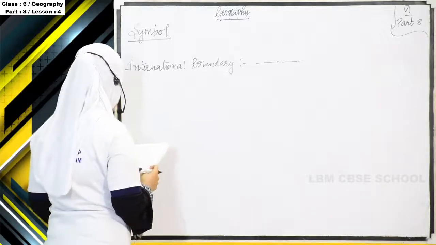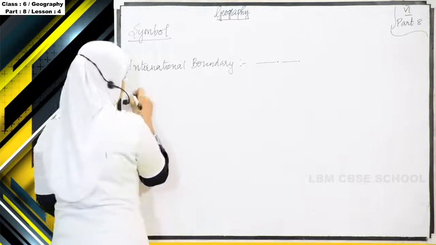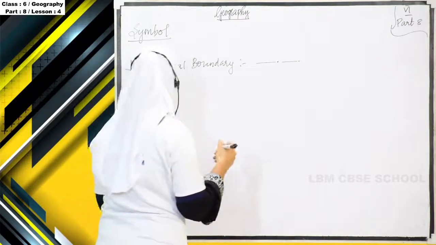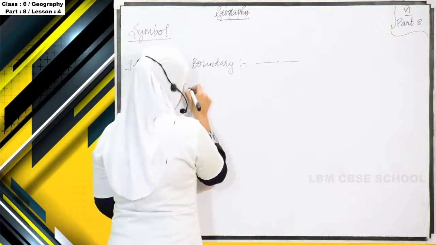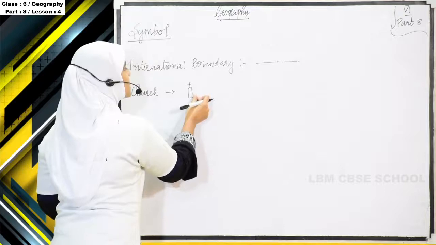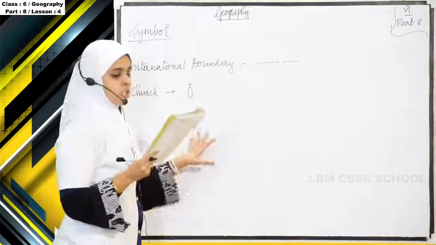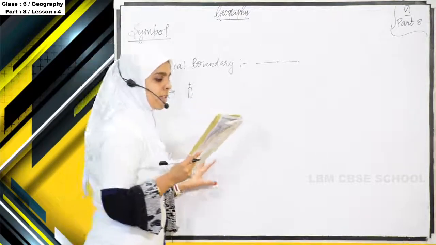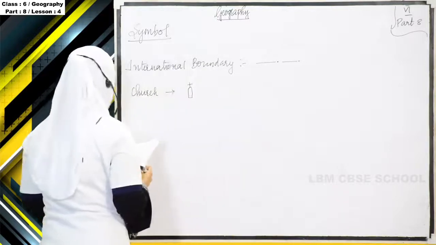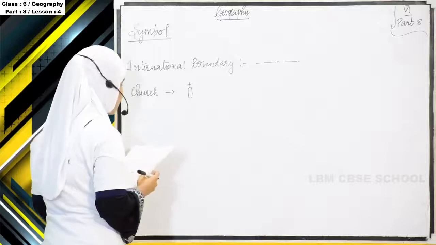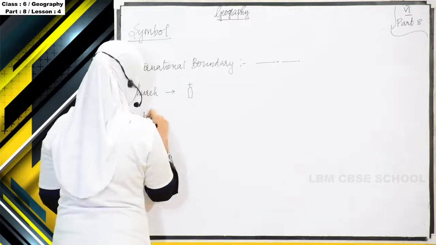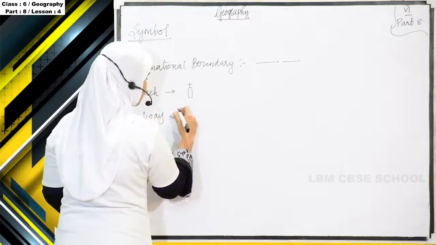Otherwise we want to show a church. How can we show a church? So this symbol shows that there is a church over there. Otherwise we want to know about railway lines, a railway station. How can we understand whether there exists a railway station or not? There will be a symbol given.